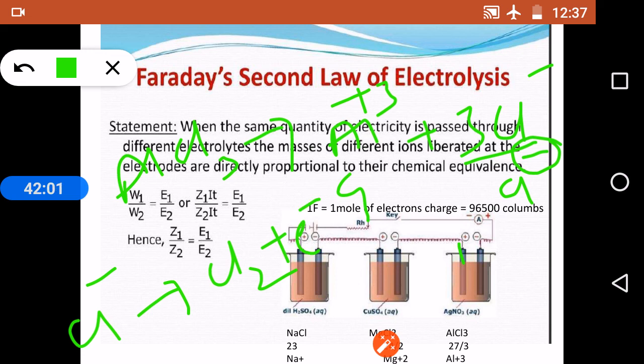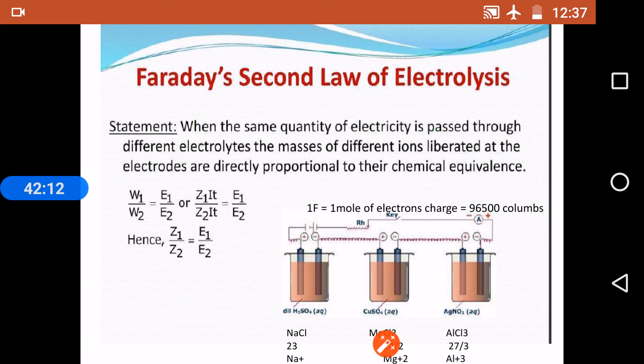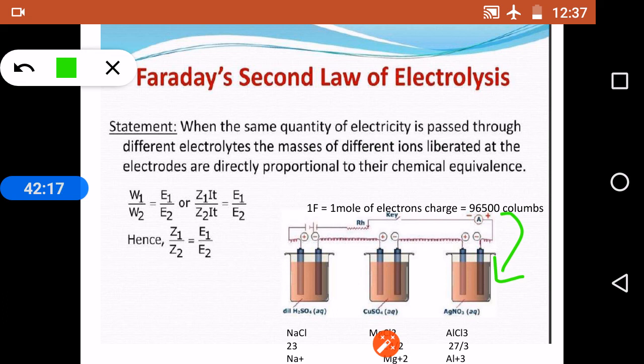So the number of electrons liberated here are only the charge present on 1 mole of Cl minus. So 1 mole of Cl minus gives 1 Faraday of charge. So 1 Faraday of charge is consumed here by Al plus 3, and 9 grams of Al is deposited on the cathode, and Cl minus will be liberated at the anode, and it will release 1 Faraday of electricity again, and this 1 Faraday of electricity will move to this electrode, and it will neutralize 12 grams of magnesium that will be deposited on